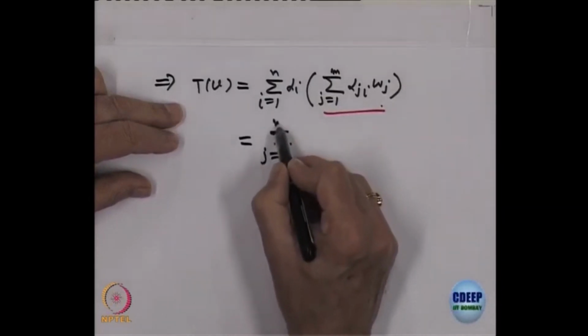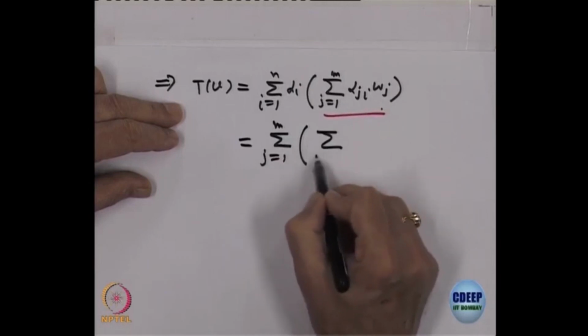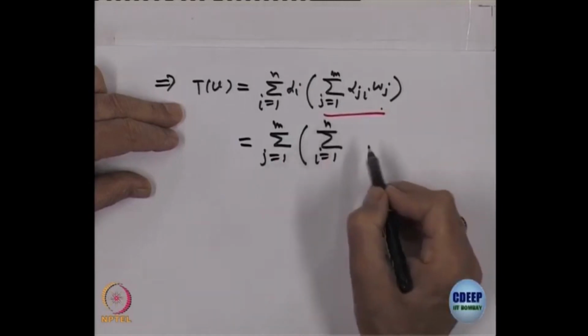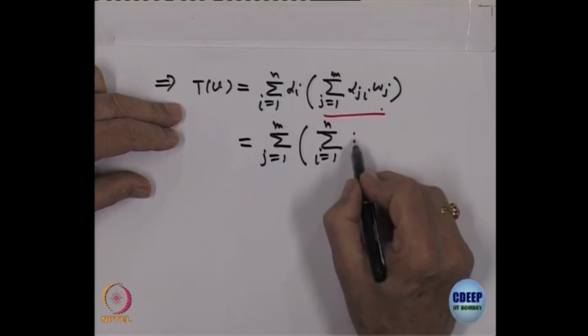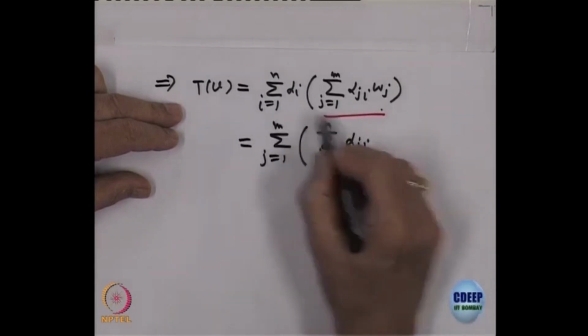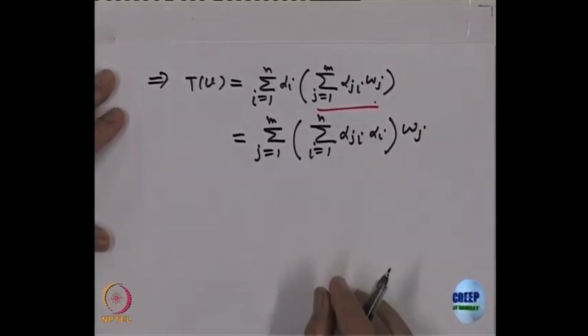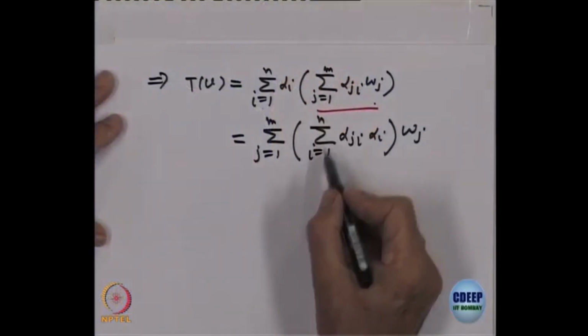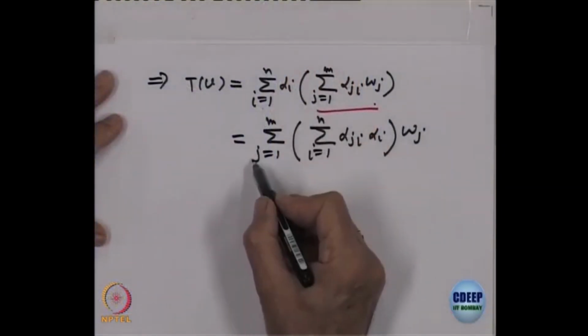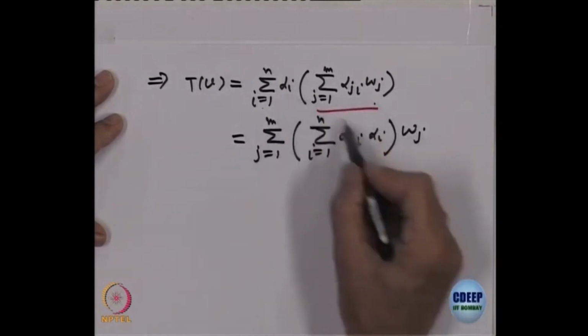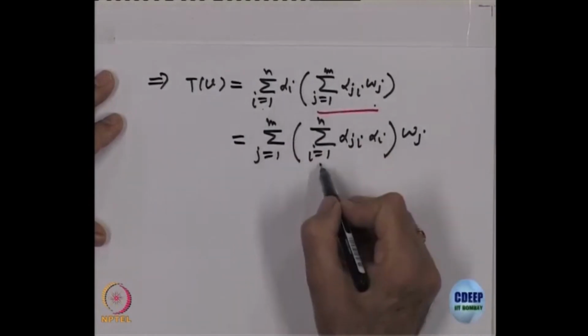j equal to 1 to m, i equal to 1 to n, right, alpha j i of W j. Okay. I just interchanged. I was here outside, I have brought it inside, j was inside, I have brought it outside. So, alpha j i, right, alpha i summation over i.